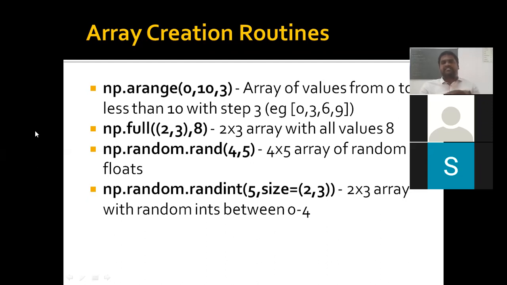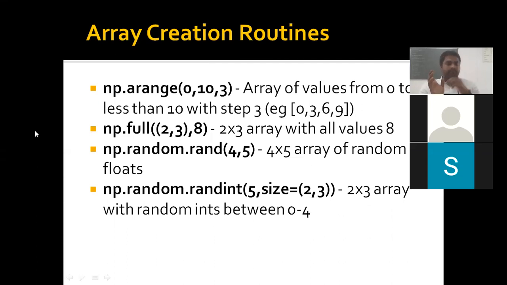And the next are rand and randint. These are two functions that belong to the random library, which is a sublibrary of NumPy. So np.random.rand returns fractional values between 0 and 1. Anything in between 0 and 1 is returned. And randint returns random integers, for example either 0 or 1.